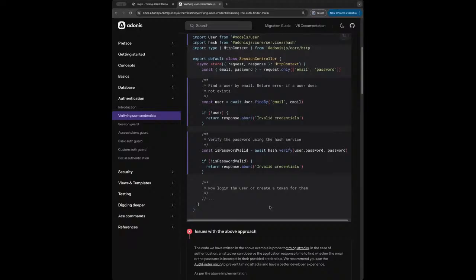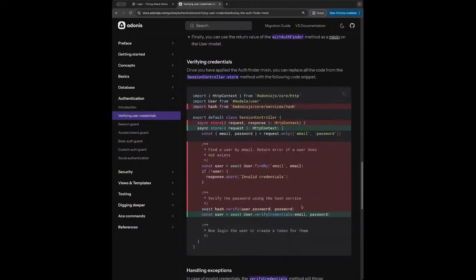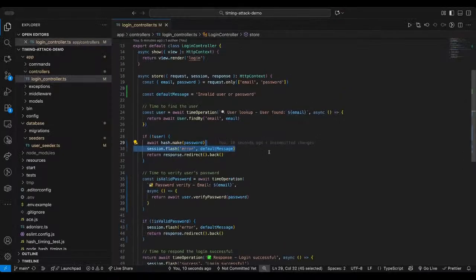But scrolling down the AdonisJS page a bit, we see that it already had this covered. Instead of doing those manual verifications, the Lucid ORM library that AdonisJS provides already has a verify credentials method that does a constant time operation when finding the user with the credentials that we pass to the function. Let's try that out. Instead of doing all these checks, we can replace everything like this.